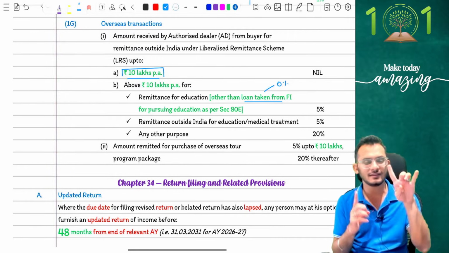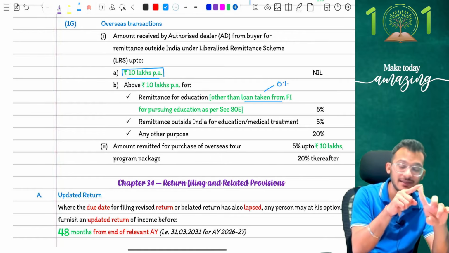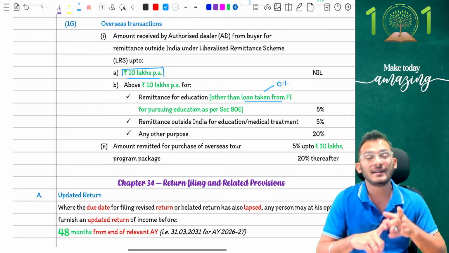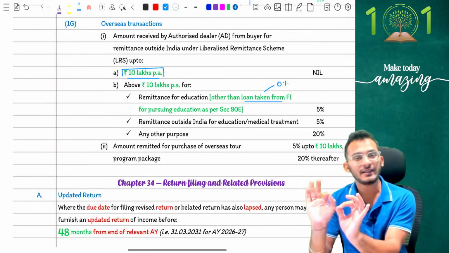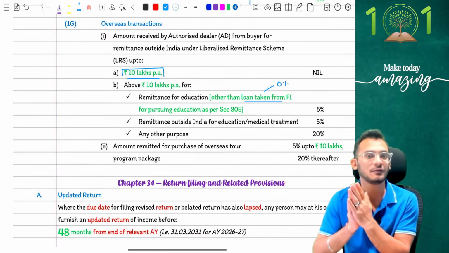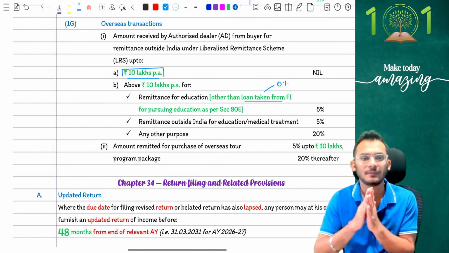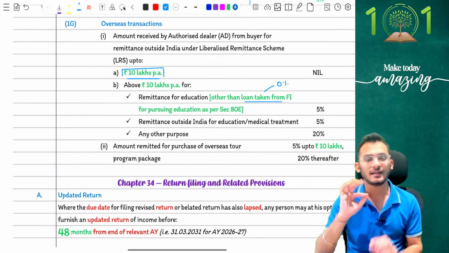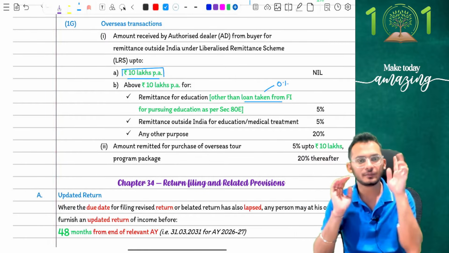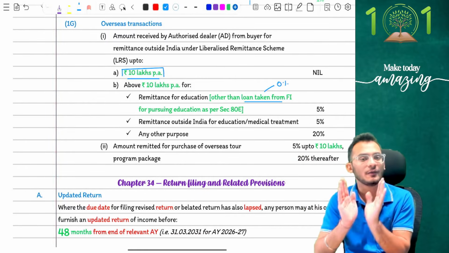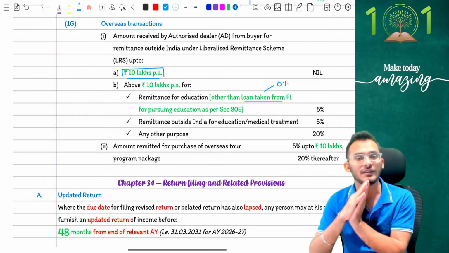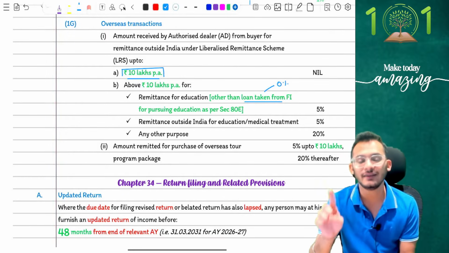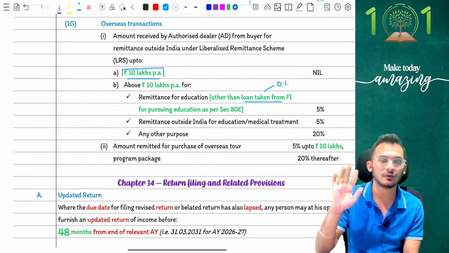Quick summary on what we have discussed. If you go to 193, interest on securities, the limit has become 10,000 rupees. If you go to 194A, interest on deposits, then it is 50,000 rupees for a normal citizen, 1 lakh rupees for a senior citizen, 10,000 rupees for company deposit. Casual income is 10,000 rupees per transaction. For any kind of commission, the rate is 2%, threshold is 20,000 rupees. For 194J, professional payments, it is 50,000 rupees per transaction. For 194LA, compulsory acquisition, the number is 5 lakh rupees right now.